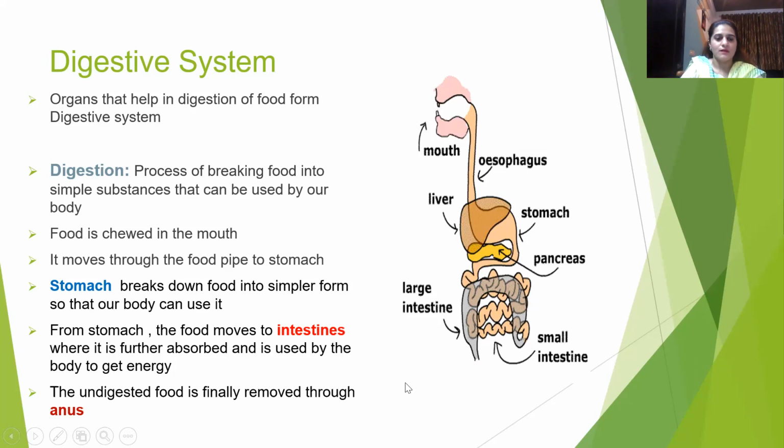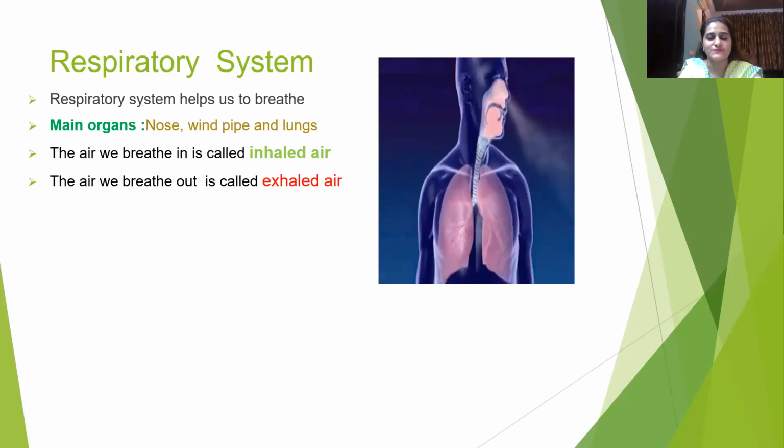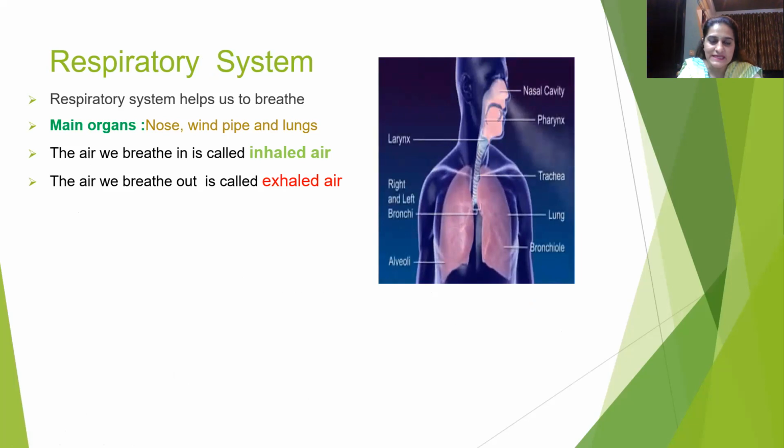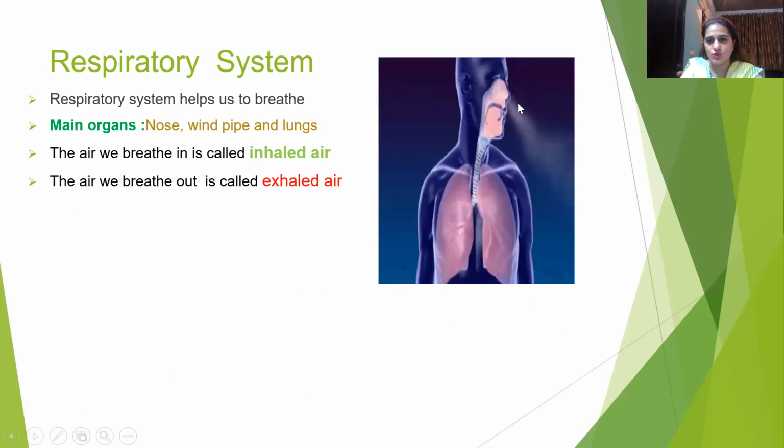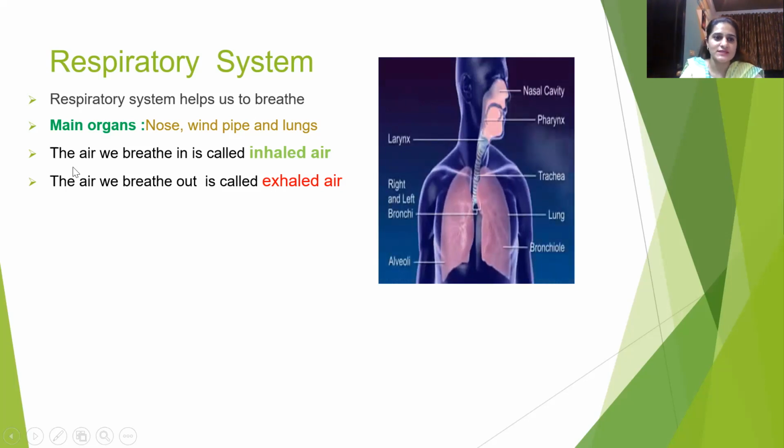Okay, so moving further to the next system, that is the respiratory system. The respiratory system is also known as the breathing system. The main organs of the respiratory system are the nose, windpipe and lungs. Here you can see the nose, this windpipe and lungs, these are the main parts of the respiratory system.